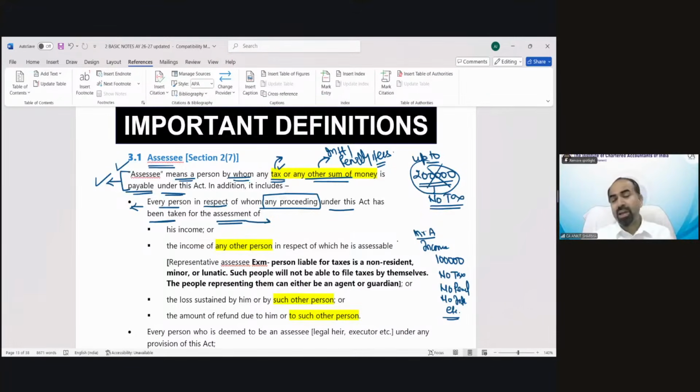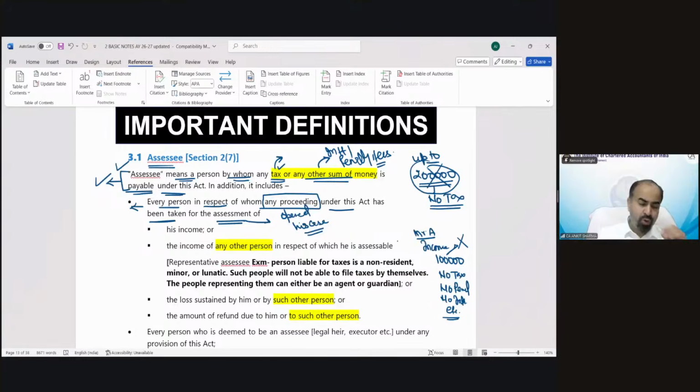But suppose income tax is having a doubt. Income tax thinks that Mr. A is escaping his income. He is not revealing his correct income. He says his income is 1 lakh rupees and income tax says no, he's lying. His income is more than that. Maybe 10 lakh, maybe 15 lakh, maybe 20 lakh, maybe 25 lakh, whatever it is. So income tax opened his case. That is called an assessment proceeding.